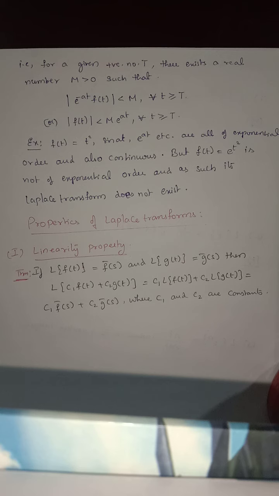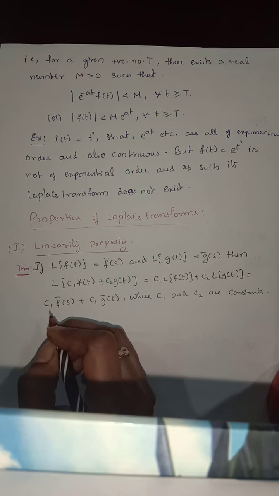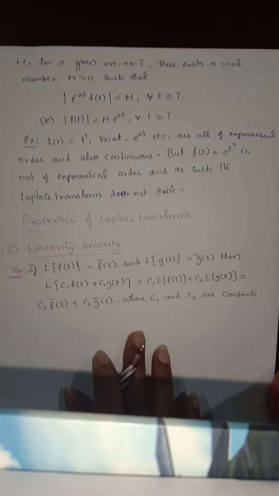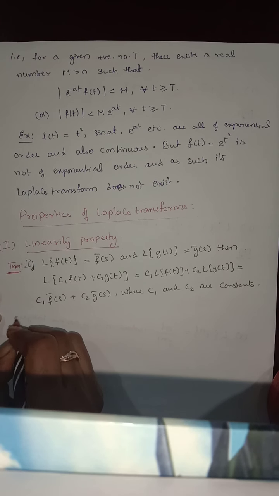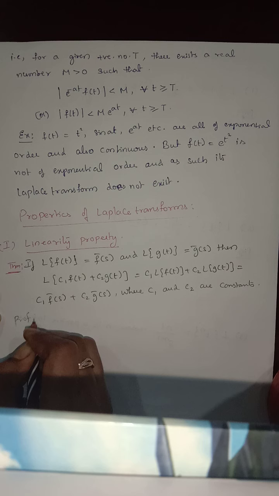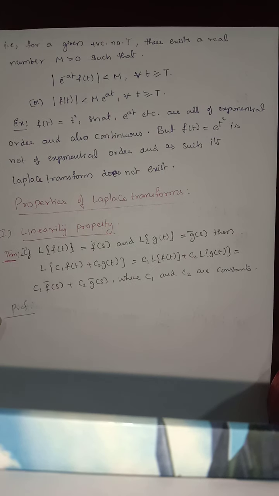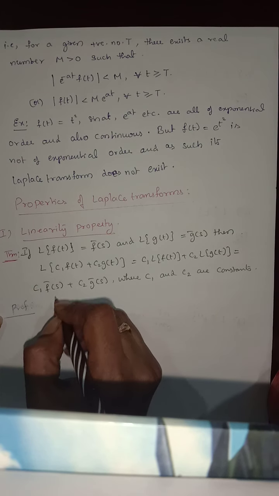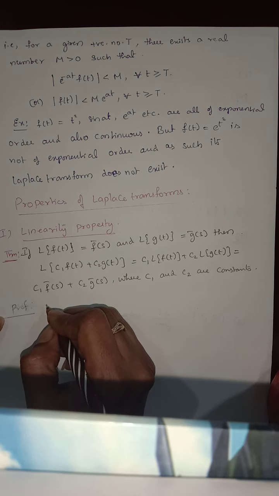Now let us see the proof for this linearity property. What we know is the definition of the Laplace transform.